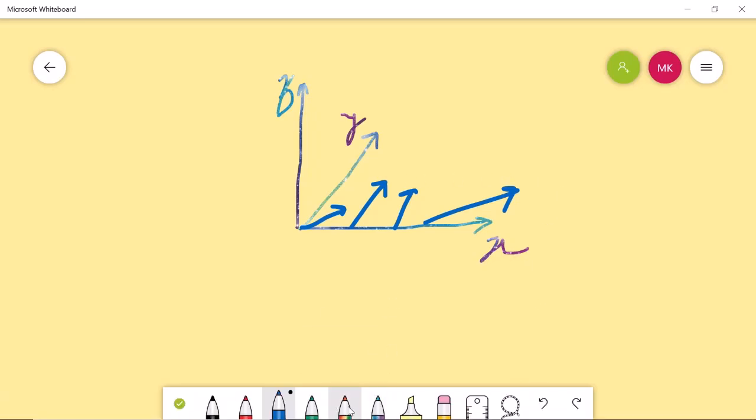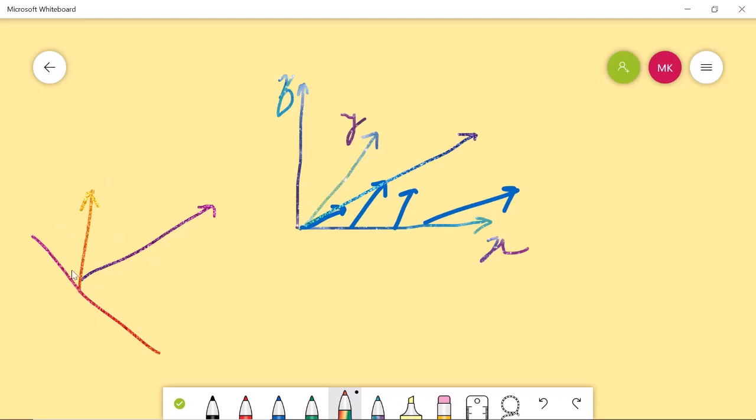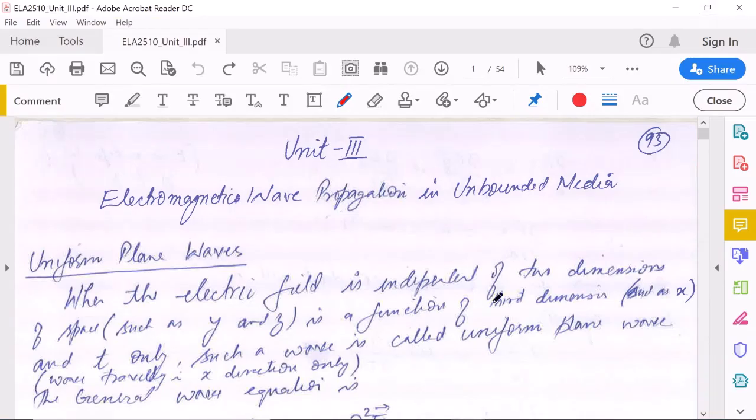We can move along, for example, this direction. Along this, the electric field is changing, but in the directions perpendicular to this direction, one being this one and the other perpendicular to both, the wave will not change. The electric field will not change. So for simplicity, we will take the x direction here. It is a function of x, and on y and z it is independent.